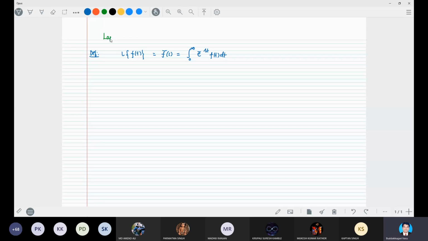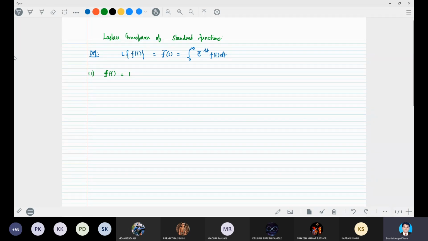Now let's see the Laplace transforms of standard functions. Number one: say f(t) is equal to 1, a constant, for all t.